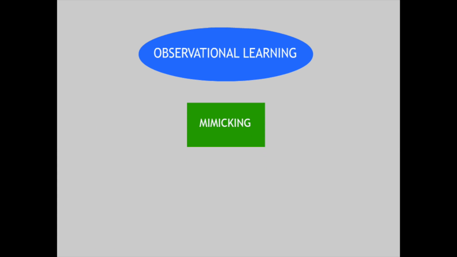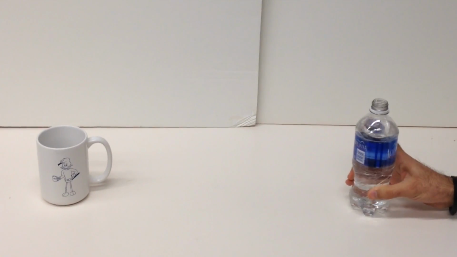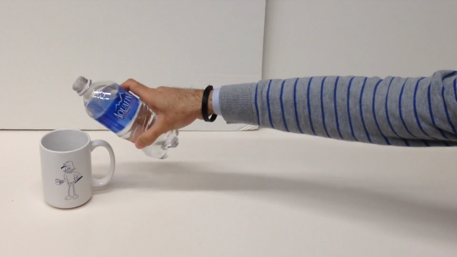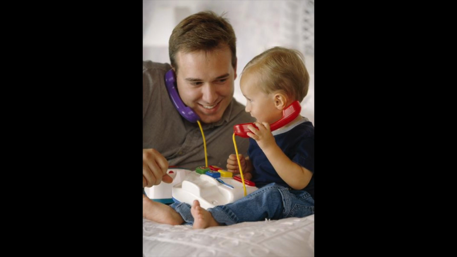Assume that a person wants to teach a toddler how to pour water from bottle A into mug B. The toddler may mimic the teacher by performing exactly the same movements without knowing the results that the movement is bringing about. As long as the conditions are identical, the toddler can perform the task.